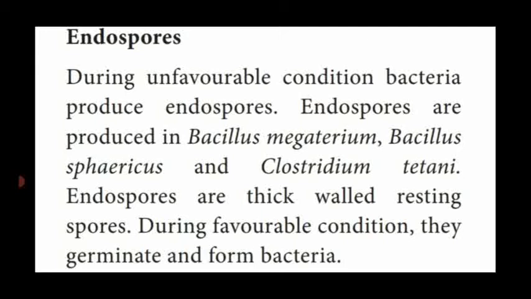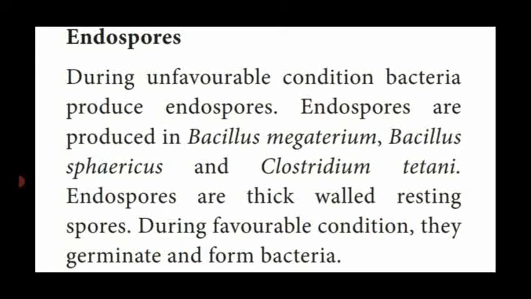These endospores are produced in certain types of bacteria named Bacillus megaterium and Bacillus sphaericus, and the other one, Clostridium tetani. These are the three bacteria which show endospore formation.